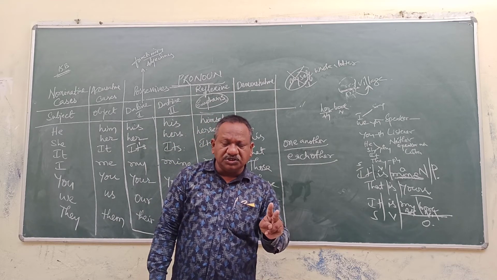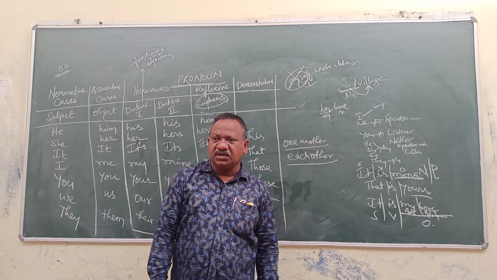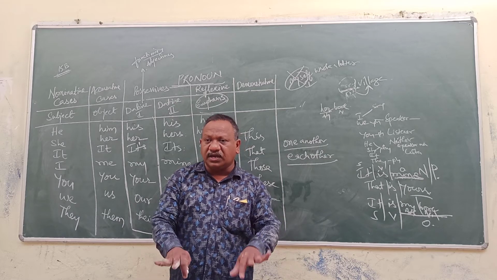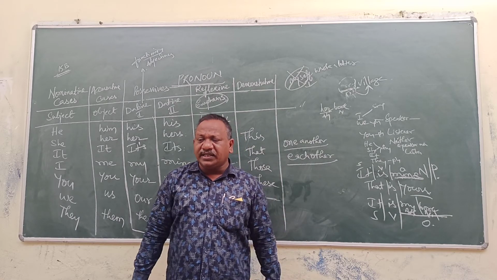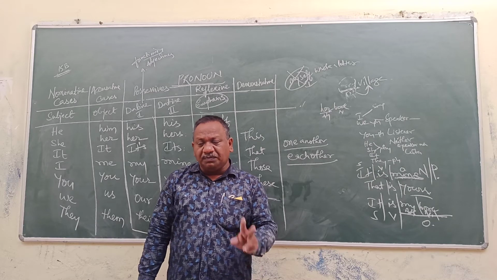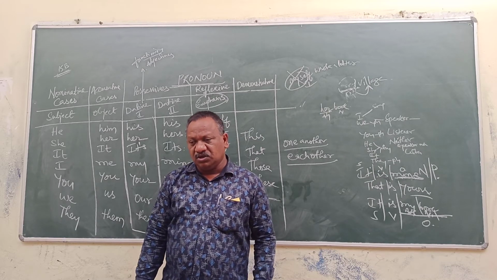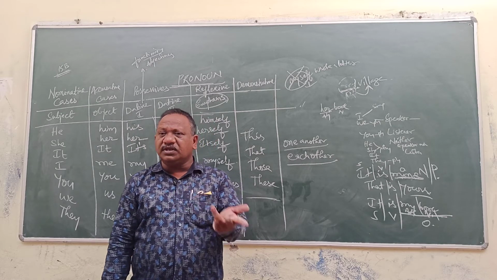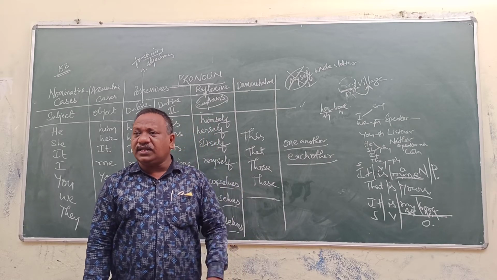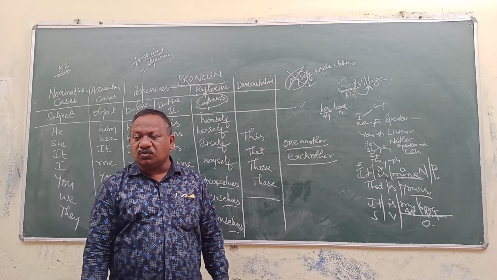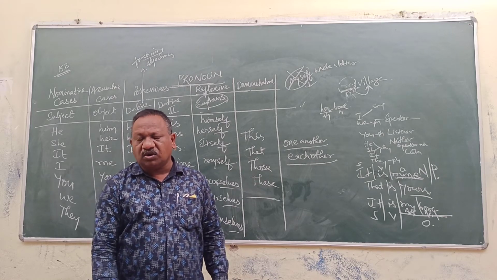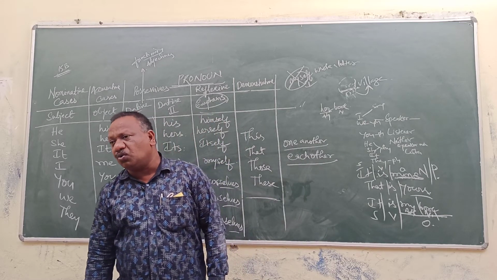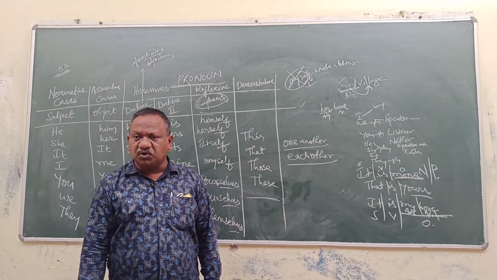Two brothers abused each other. They abused one another. Two brothers abused each other. Since there are only two, we use each other. They abused one another. They are more than two, so we use one another. One another and each other are called reciprocal pronouns.